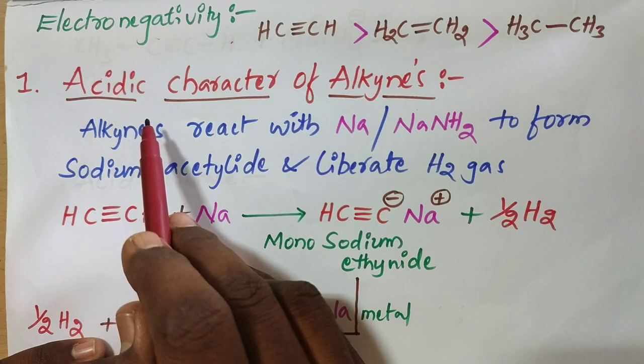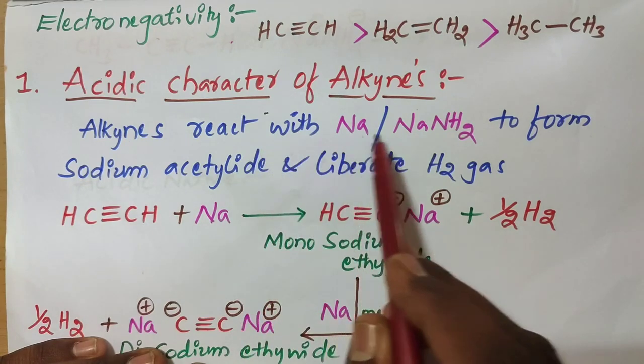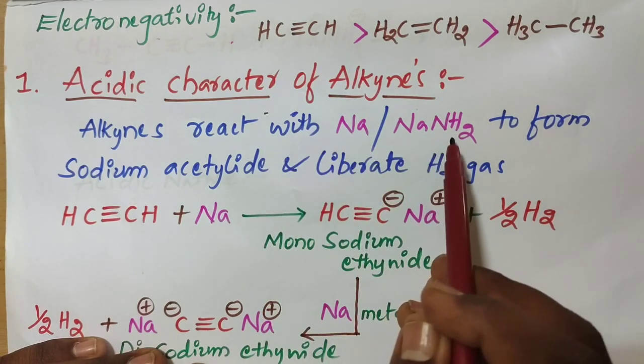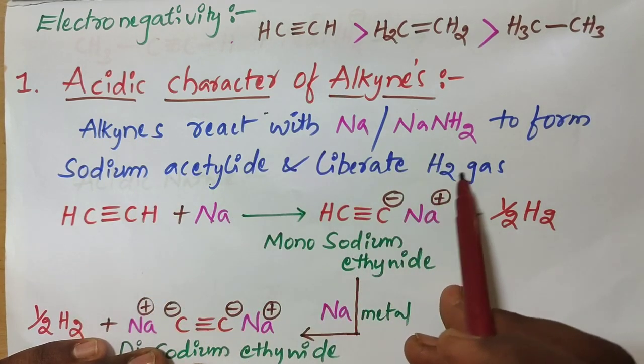Chemical property, acidic nature. Here alkynes react with sodium metal or sodamide, NaNH2, to form sodium acetylide and liberate H2 gas.